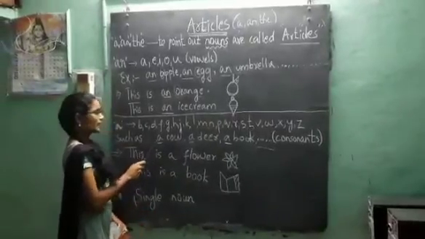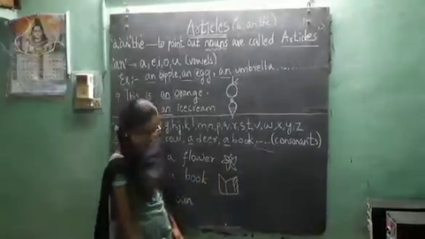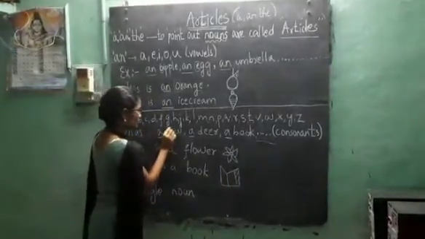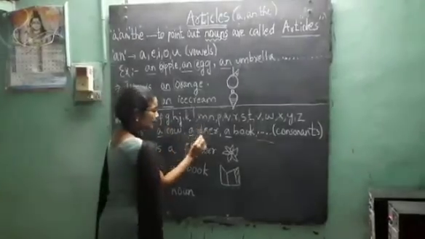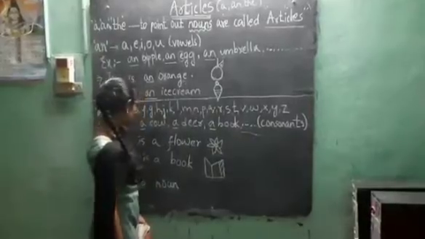Examples such as a cow, a desk, a book. These are some of the examples.